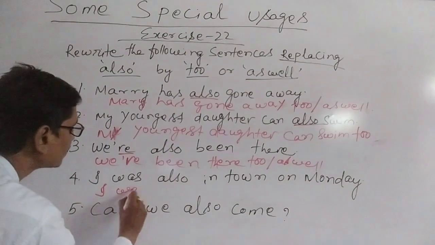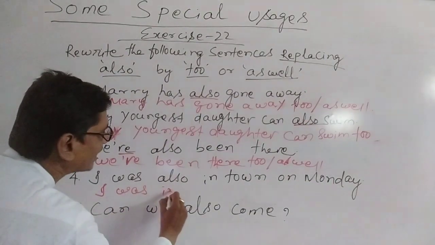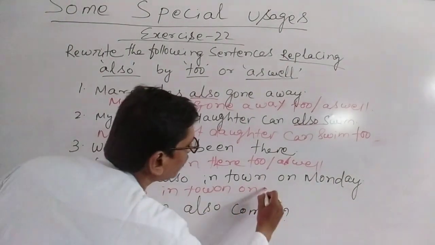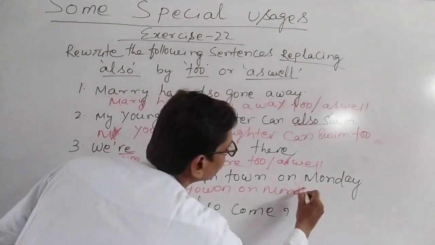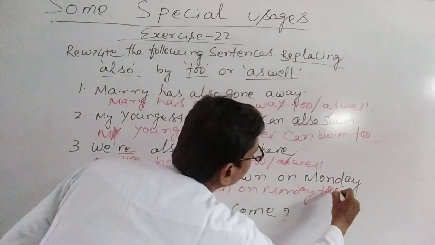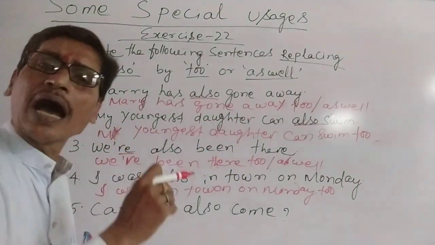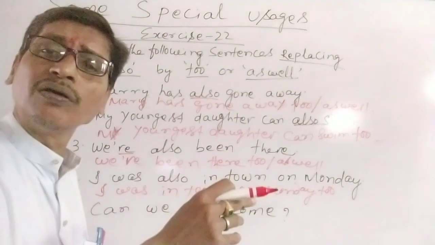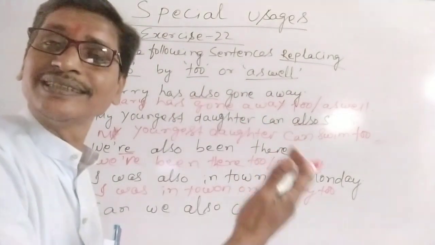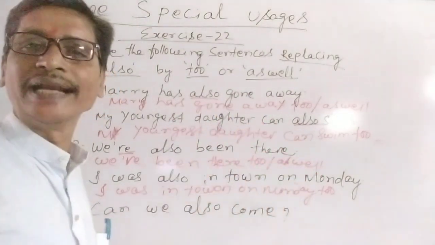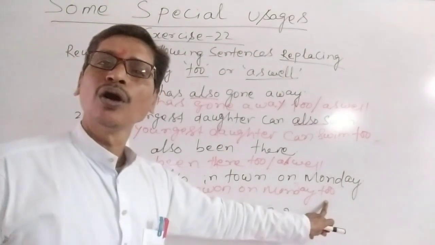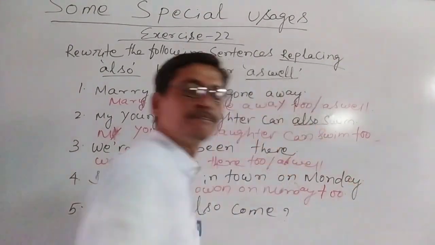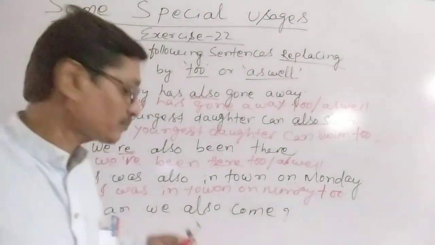I was in town on Monday too. I was in town on Monday too, or I was in town on Monday as well. Understand? Either we can write to or as well. You can see this, it is to or as well.